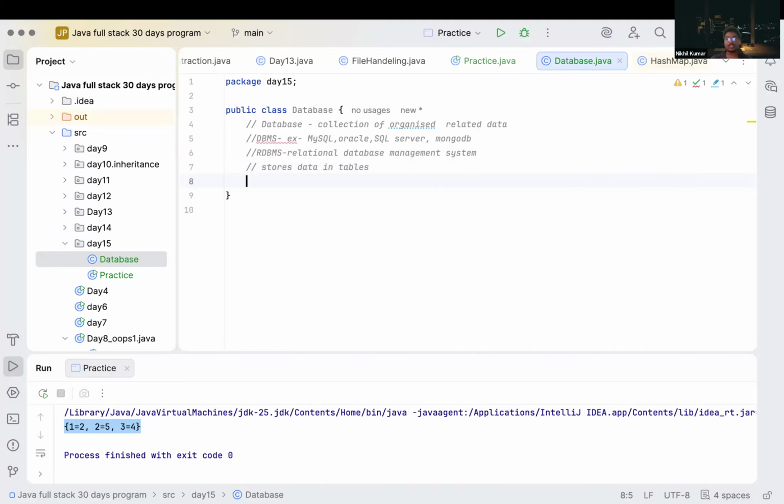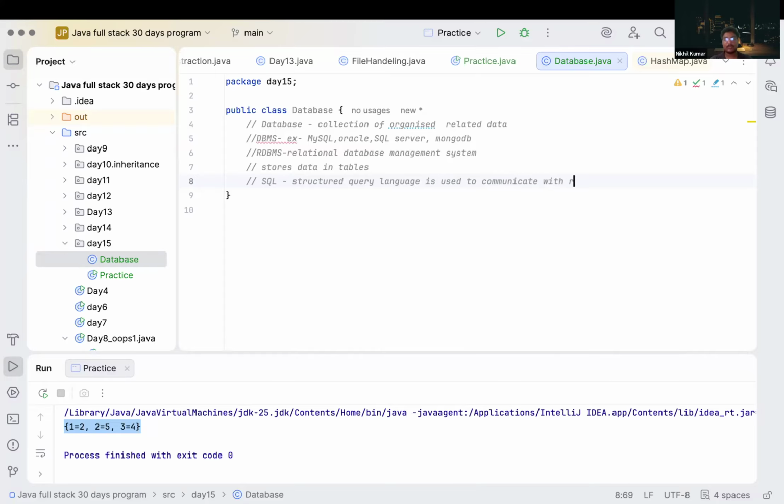So what is SQL? Can anyone tell us what SQL is? It is Structured Query Language, correct? It is used to communicate with relational databases.